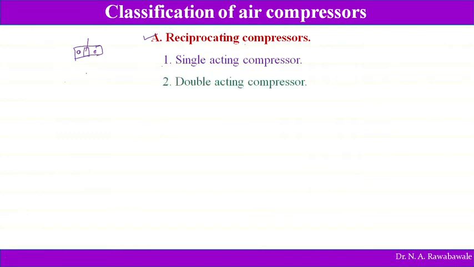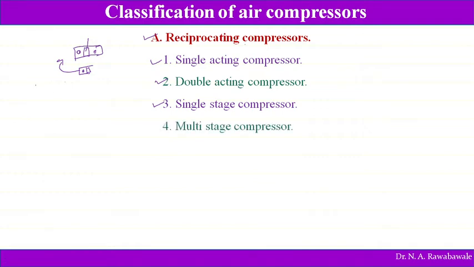compressor. Single acting air compressor, then double acting air compressor, and third one is single stage air compressor. So if air is compressed in only one cylinder and directly delivered for use, then it is called a single stage air compressor. If it is compressed in multiple stages, say for example first cylinder, then second cylinder, then third cylinder, it is compressed in the first, then it is passed into the second cylinder, then it is passed into the third cylinder, and then it is taken for application. Such type of compressor is known as a multi-stage air compressor.